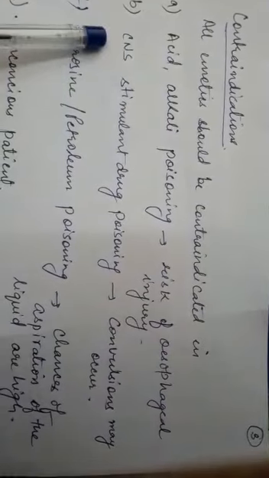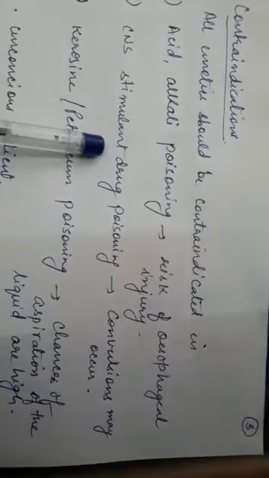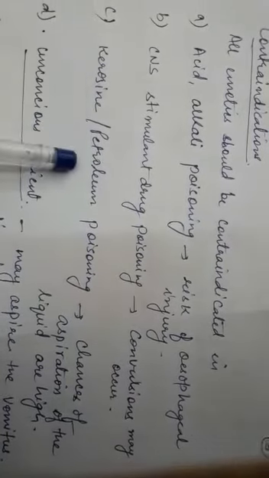Second contraindication is in the case of CNS stimulant drug poisoning, because of the risk of convulsions. Then third, in the case of kerosene or petroleum poisoning, because chances of aspiration of the liquid are high. The liquid may go into your lungs.